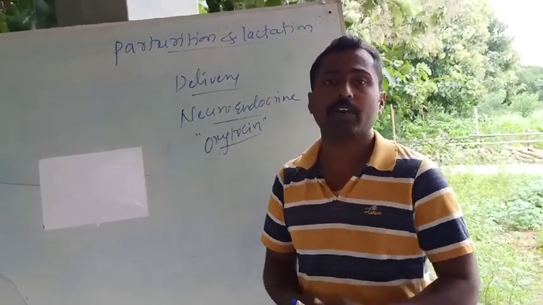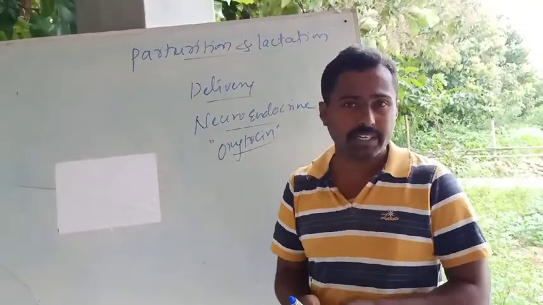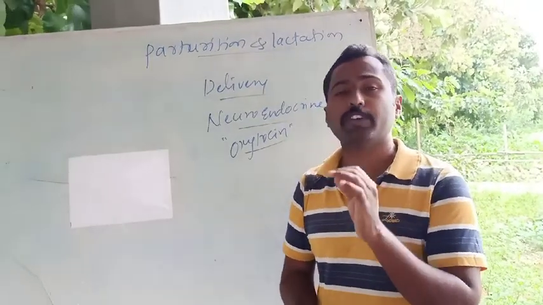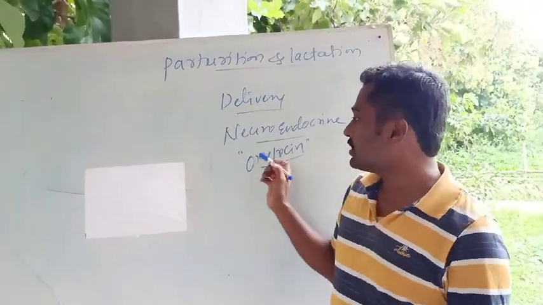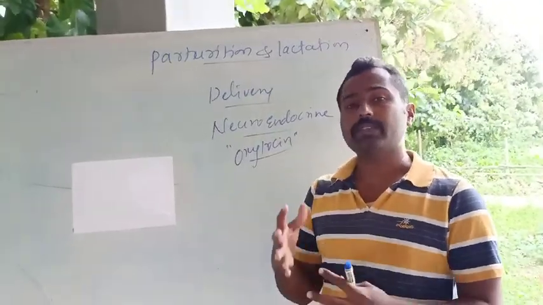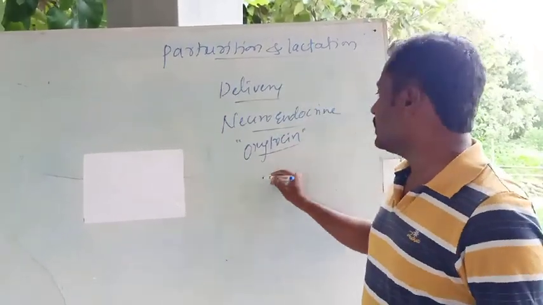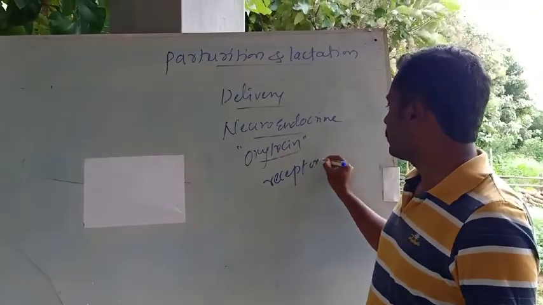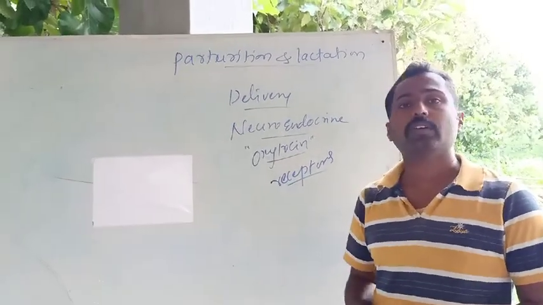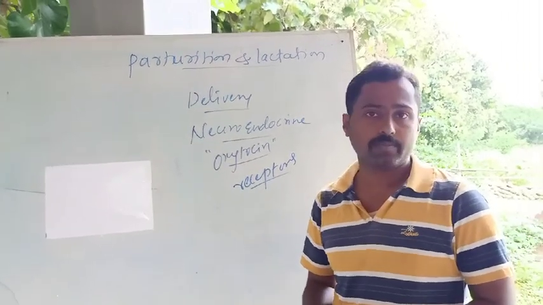they send a signal for parturition. It means once after the completion of the gestation period, which is 9 months or 9 months 10 days, the fully matured or developed fetus and the placenta send a signal for parturition. That will be recognized by the nervous system of the body. At that time, oxytocin receptors are developed in the uterus. By the meantime, oxytocin is secreted by the posterior pituitary gland.